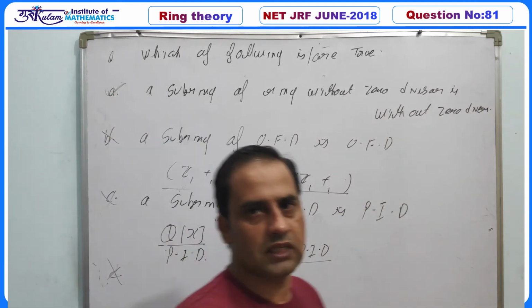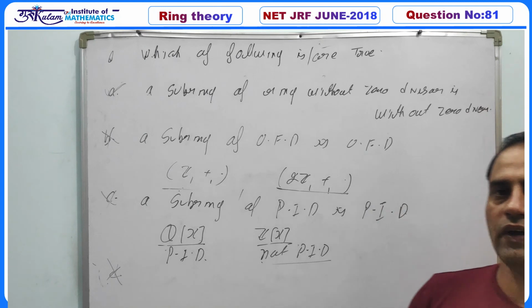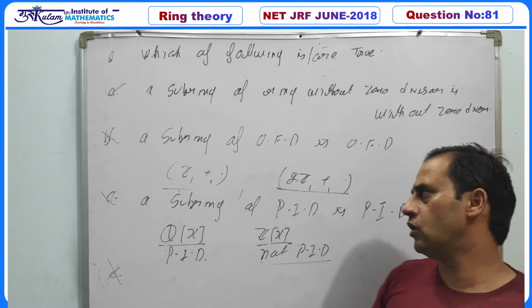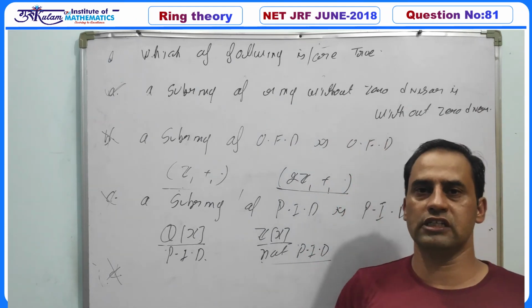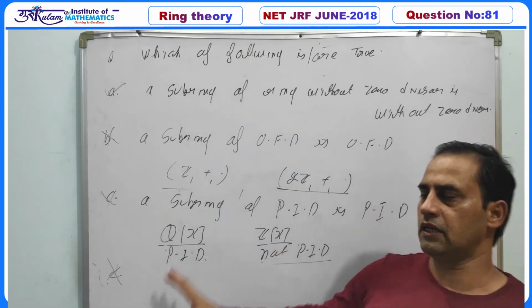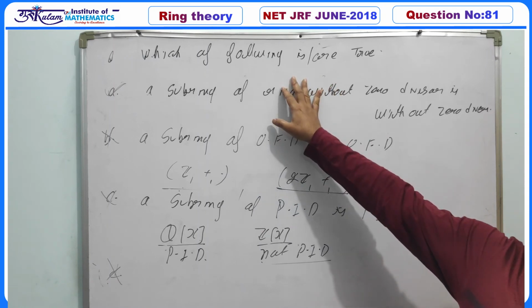But in your exam, the first option is a subring of an integral domain is an integral domain. So if we take this example, then again the A option is incorrect. According to your exam question, all options are incorrect. But if we take this question, your A option must be the correct option.